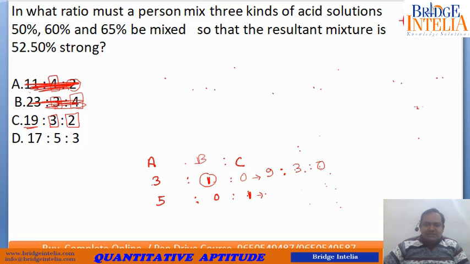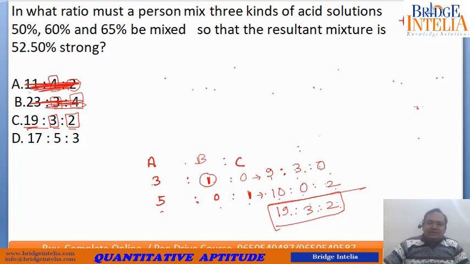To make C equal to 2, you have to multiply each term with 2. So this will be 10:0:2. So if you add them up, 10 plus 9, 19, 3 plus 0, 3, 0 plus 2, 2. So this can be the answer, 19:3:2. Yes, all the 3 terms match. So this is the correct option.